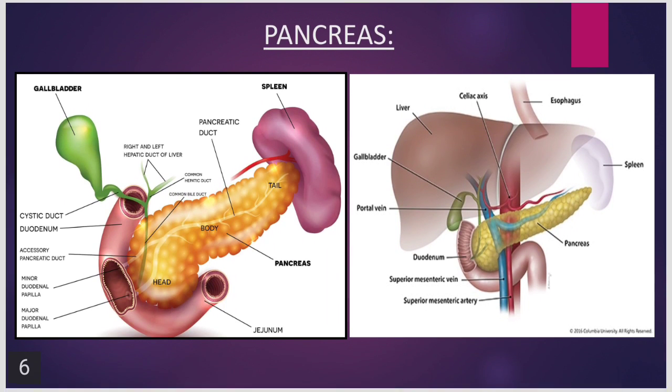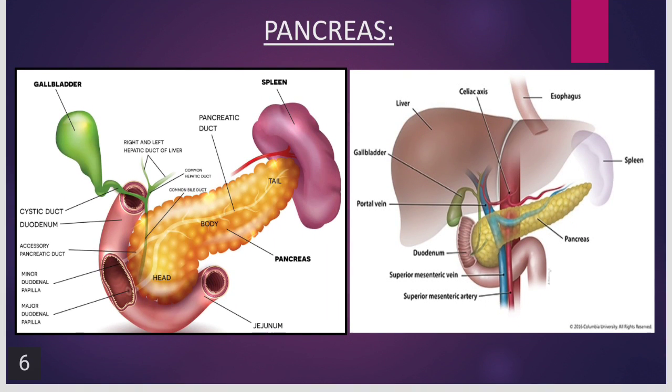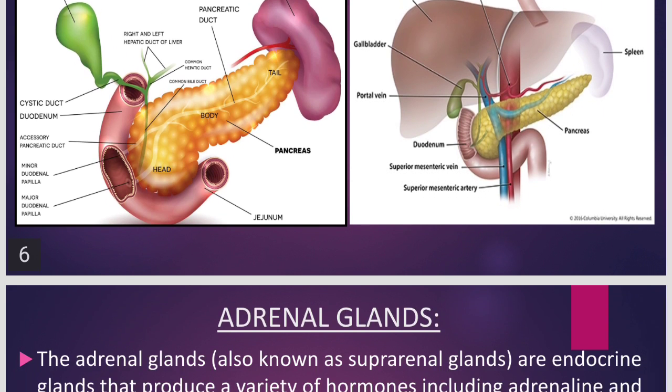See where the pancreas is present. It is present just below the liver and above the stomach. You can see the pancreas. The cells of the pancreas are the islets of Langerhans, which produce the hormones.